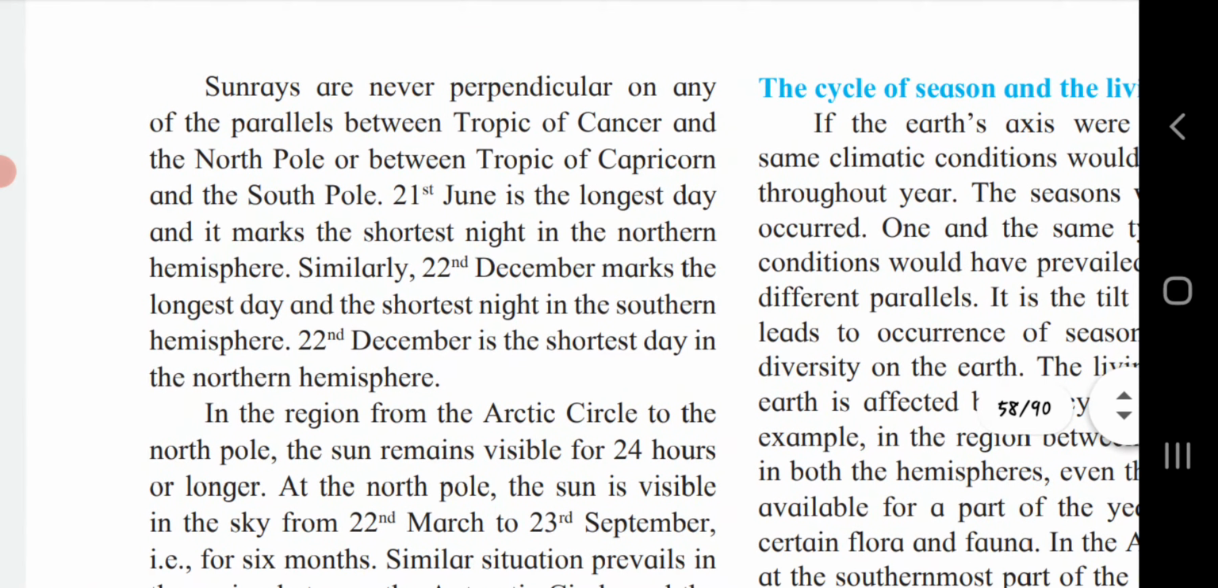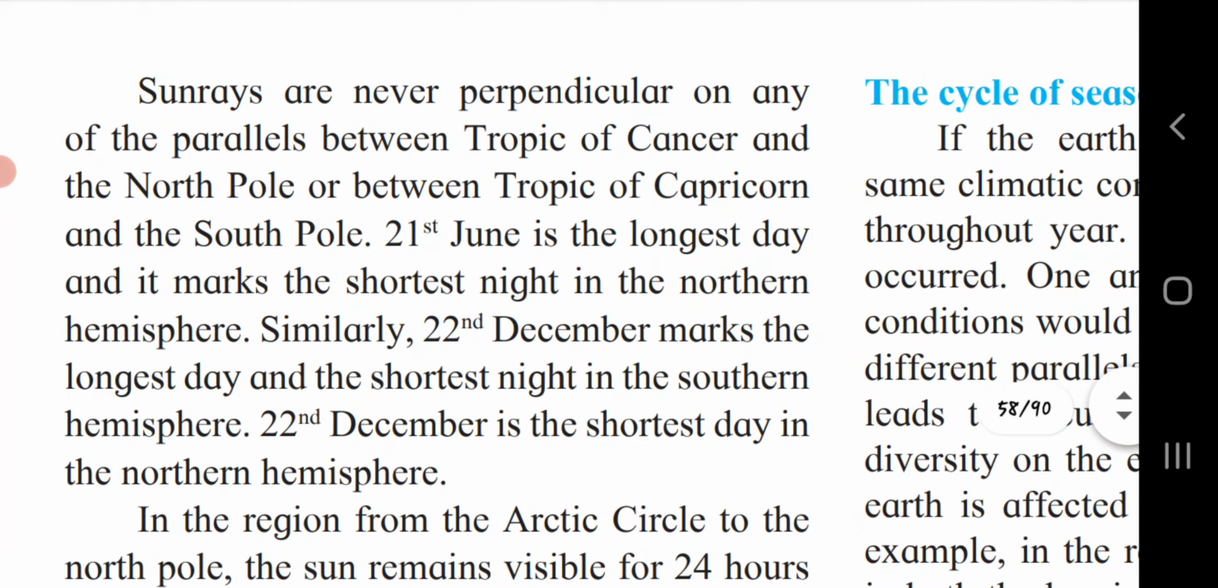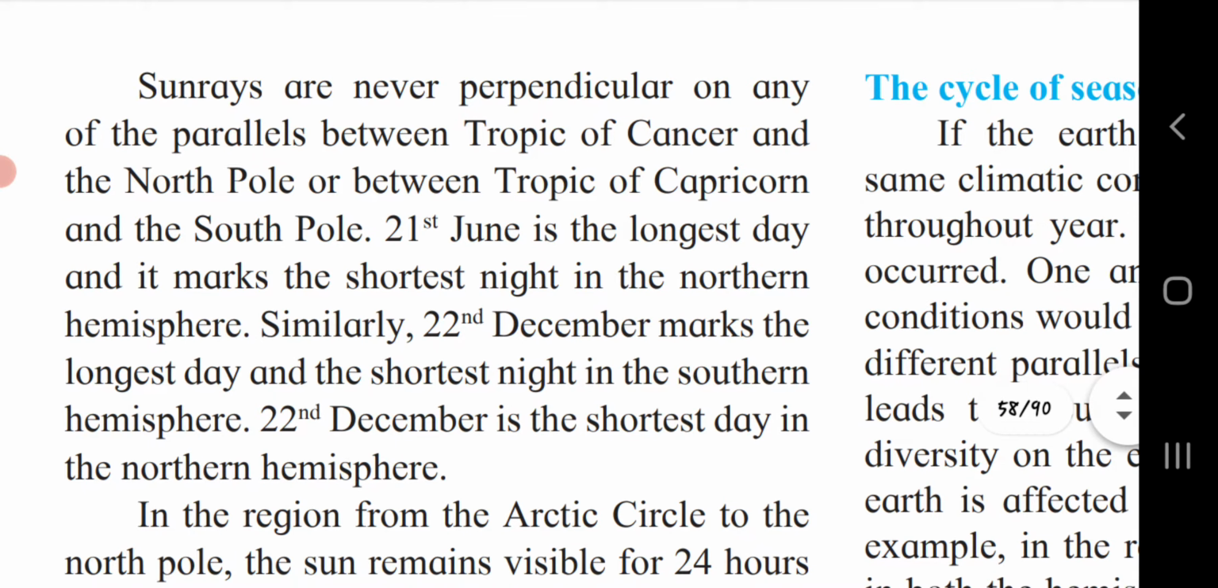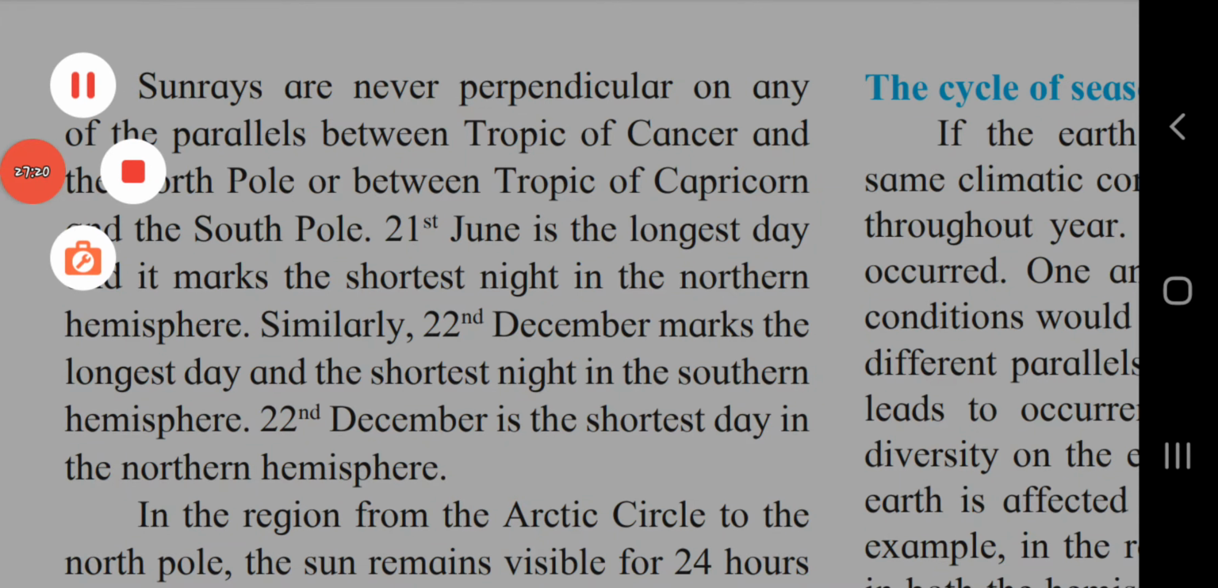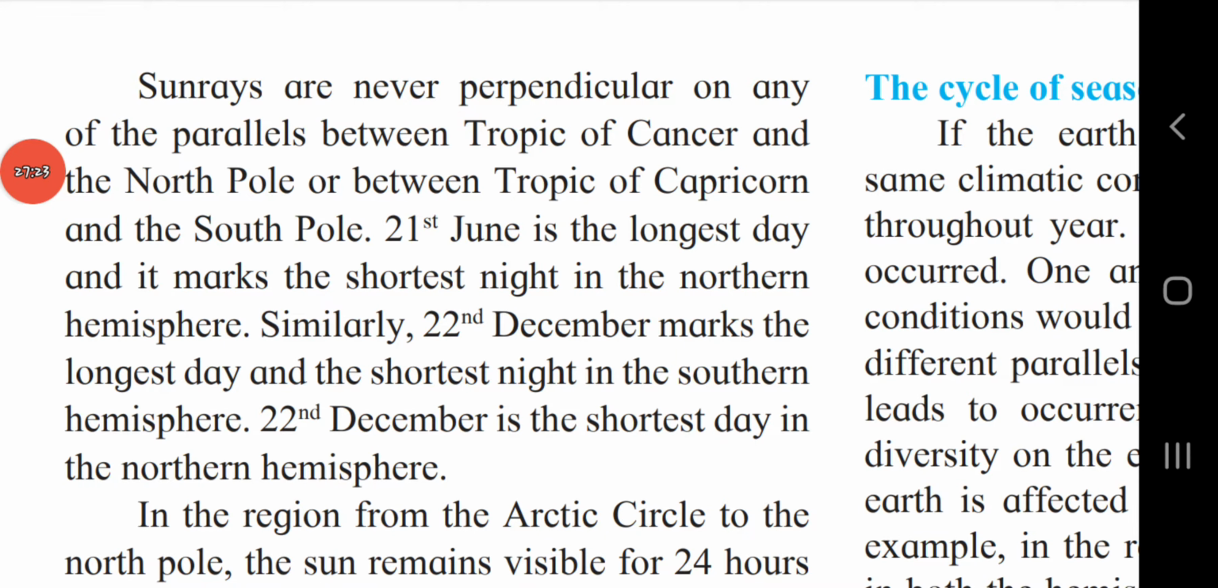Sun rays are never perpendicular on any of the parallels between Tropic of Cancer and the North Pole, or between Tropic of Capricorn and the South Pole. 21st June is the longest day and it marks the shortest night in the northern hemisphere, as I told you. Similarly, 22nd December marks the longest day and the shortest night in the southern hemisphere.